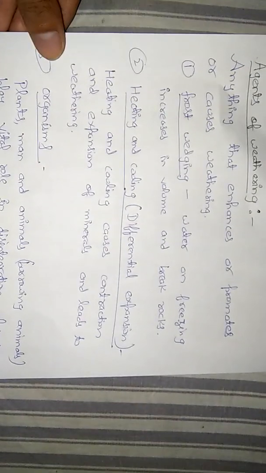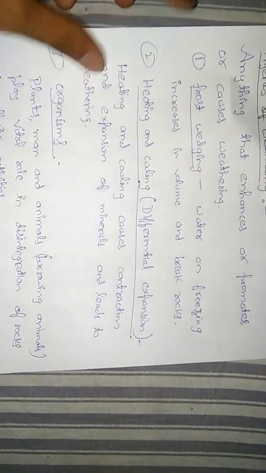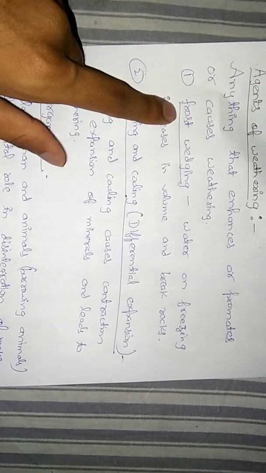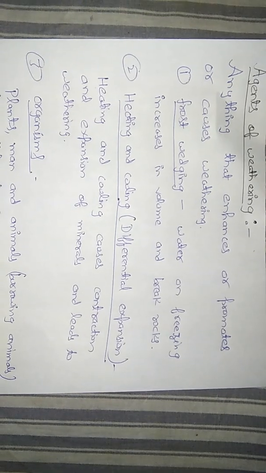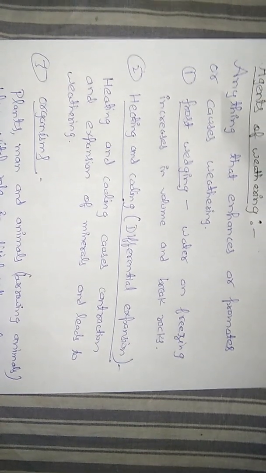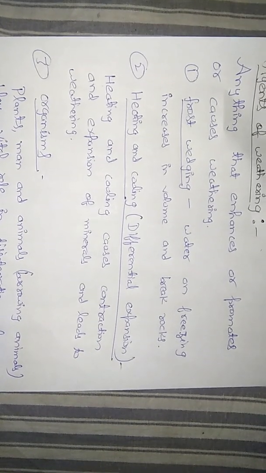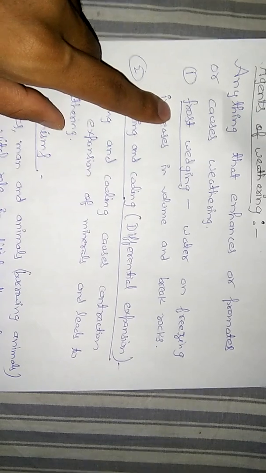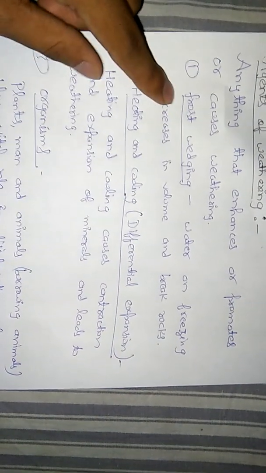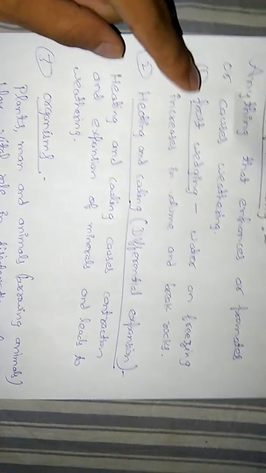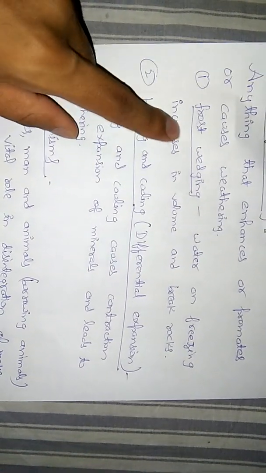Okay, let's discuss the agents one by one. The first agent is frost. Frost is actually water, and water in its frozen form. See what happens. Water enters the fractures and joints of rocks, and there it freezes. When it freezes, its volume increases, and what happens, it applies mechanical pressure on the rocks, and this process is called frost wedging. So frost is the first agent of weathering, means water, basically it is water. Okay, second means frost is water in its frozen form.